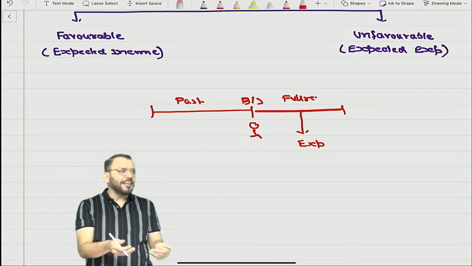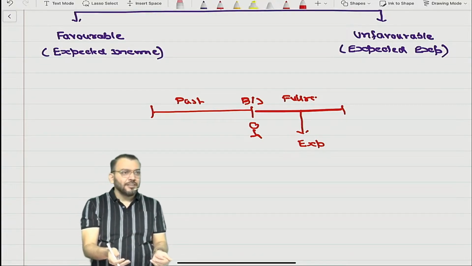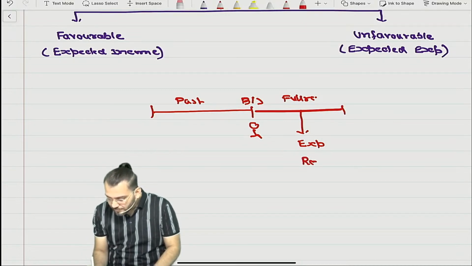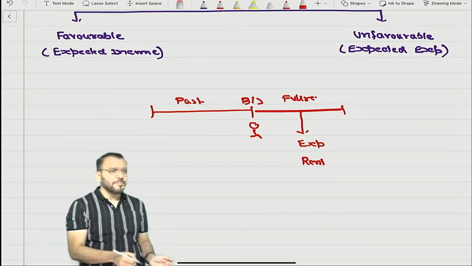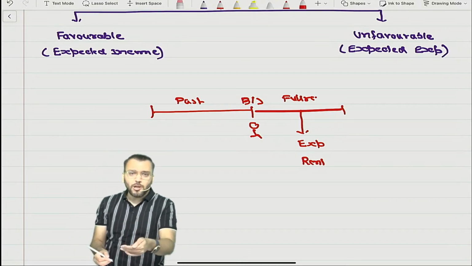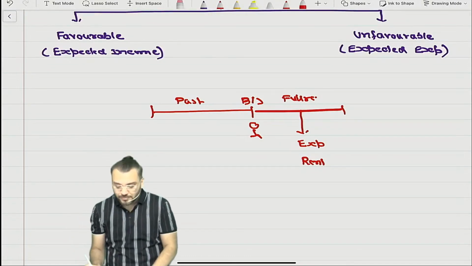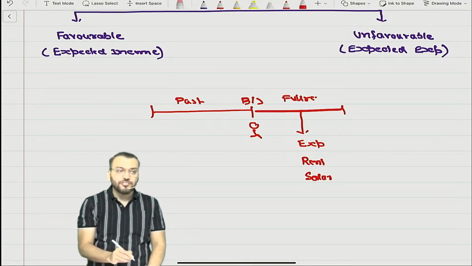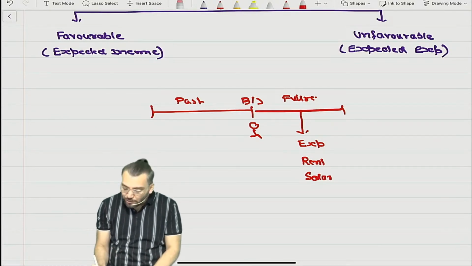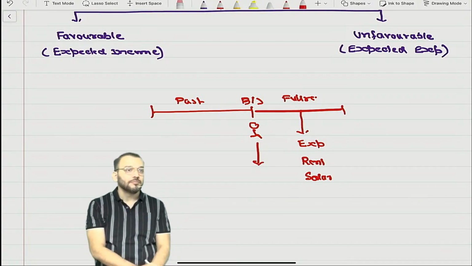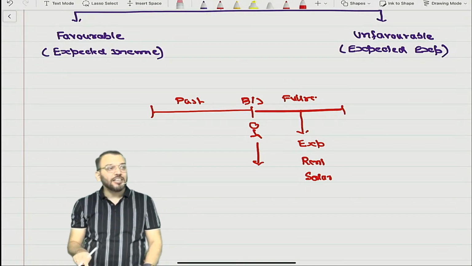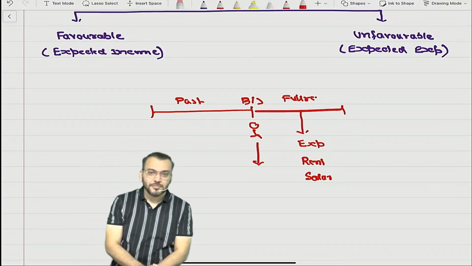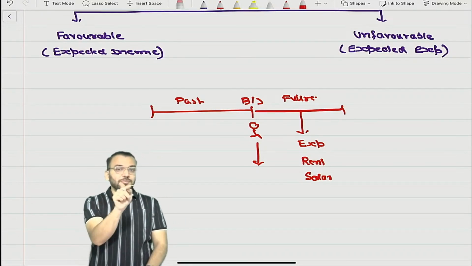You need to pay rent, you need to pay salary to employees. Already a contract has been done. So these become future expenses on this balance sheet date. Will you recognize these future expenses, future salary, future rent? If you are saying no, it means your definition is not correct.